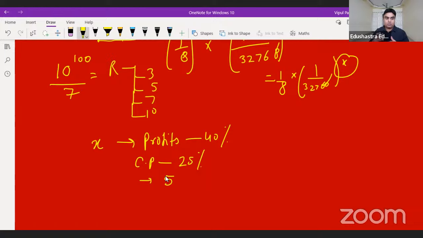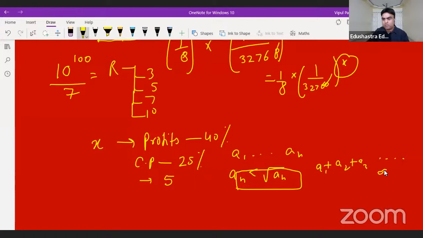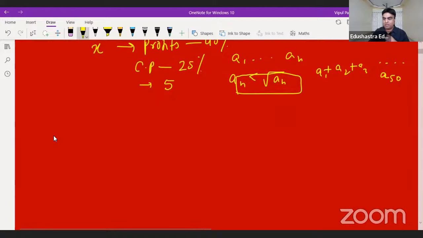The next question was the arithmetic question, which was talking about a number series from a1 to an, where an is less than the root an value, something like that. Simple equations were being formed, and they wanted the summation of a1 plus a2 plus a3 up to an, a50 I think. But I didn't do it, so I don't recall the whole question, but still you will get an understanding of what is going to happen in your slots. Okay, next.